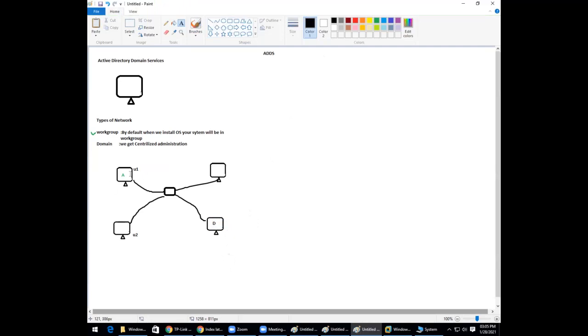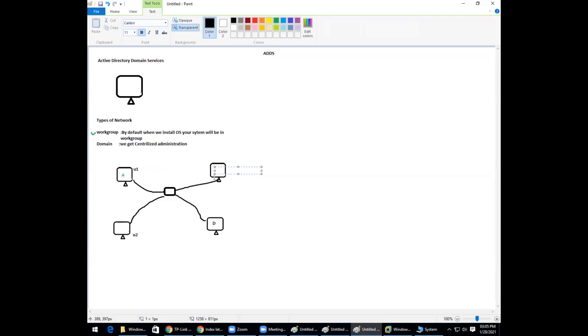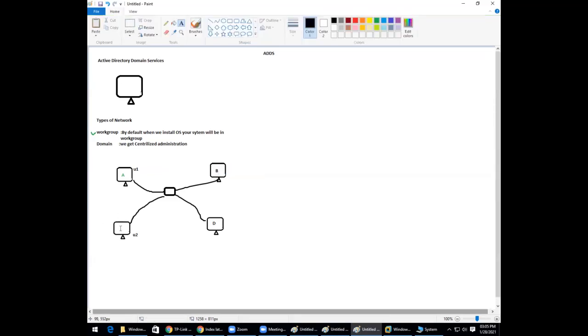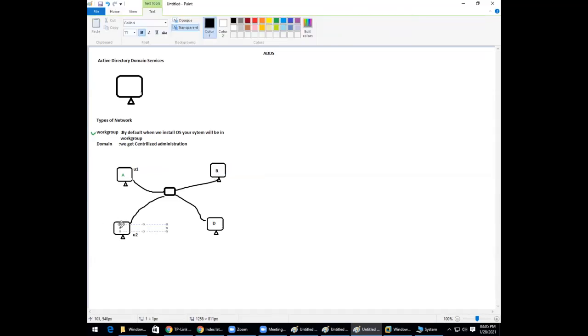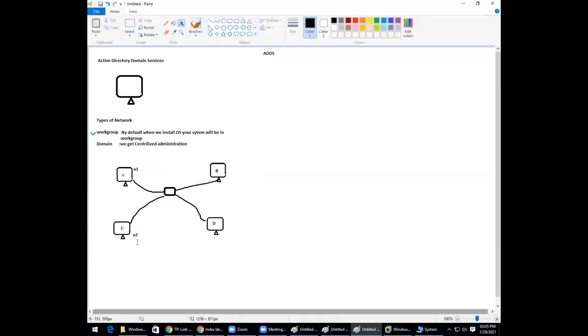Now tell me, can this U1 user log in to system D? Yes or no? Yes, sir. Through drive sharing, what do you think? Whether it's correct or wrong is secondary. Rajshekhar, Rohan, Suraj?